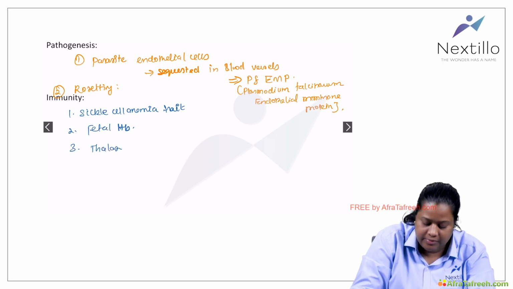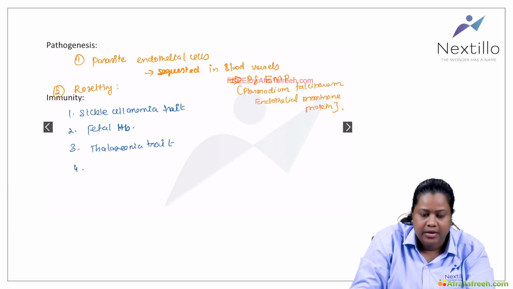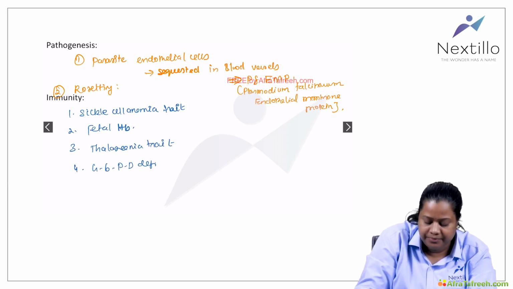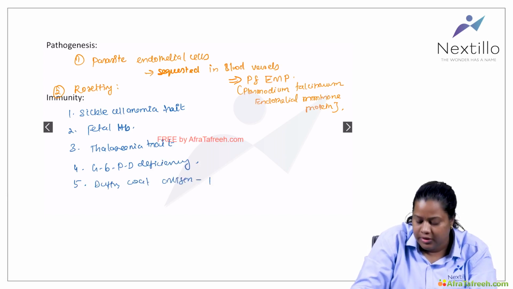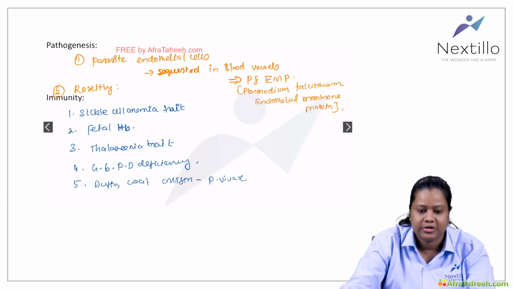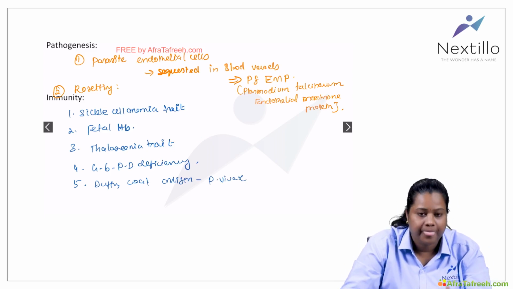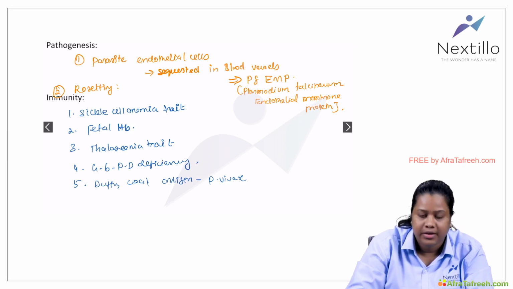Then thalassemia trait is again immune. Then people with G6PD deficiency are immune. Then Duffy coat antigen negativity is also immune for Plasmodium vivax. So these are the conditions which are inherently immune to the Plasmodium parasite.